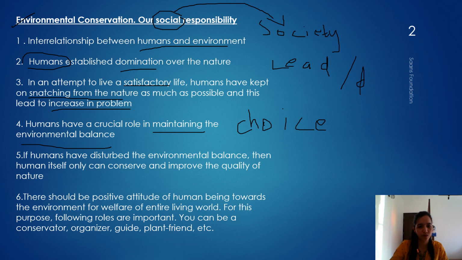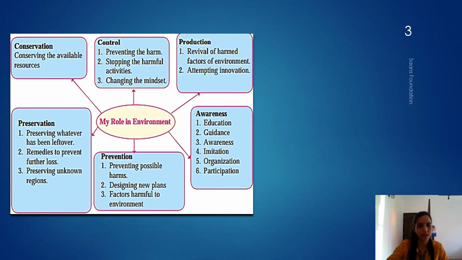Okay, if humans have disturbed the environmental balance, then humans themselves can conserve it. So if we are the one who have disturbed it, then we can conserve it also. Okay, and this should be done with a positive attitude. Now how can we do it? In the next slide we're going to talk about how we are going to do it. Here let's see some of the things that are mentioned. Our roles can be played as a conservator, an organizer, a guide, or a plant friend, okay, etc. So let's see the next slide that is going to tell us how we are going to play our social responsibility. The next slide becomes important.